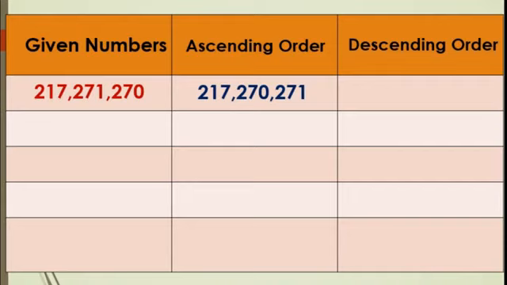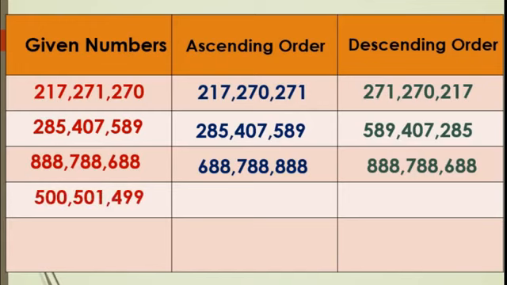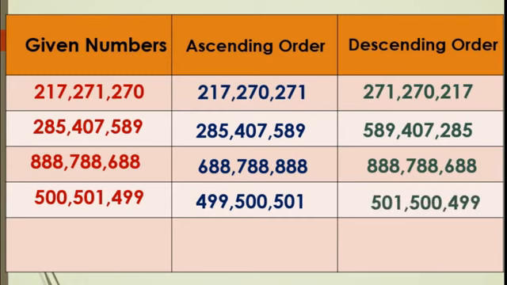See dear students, one more. These are serial numbers. 499, 500, 501. In the descending, 501, 500 and 499. See the last one.